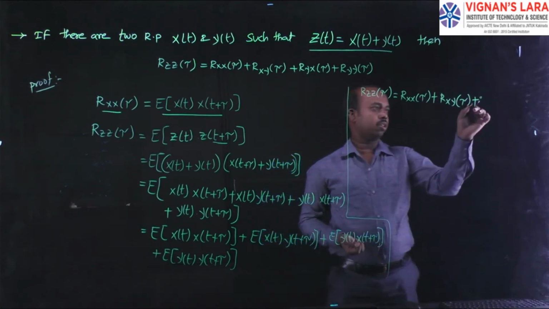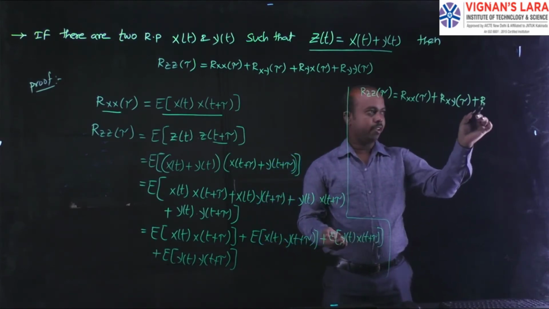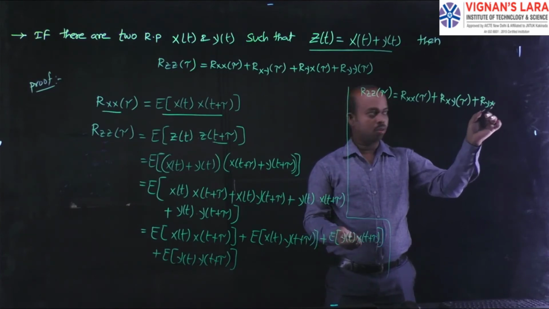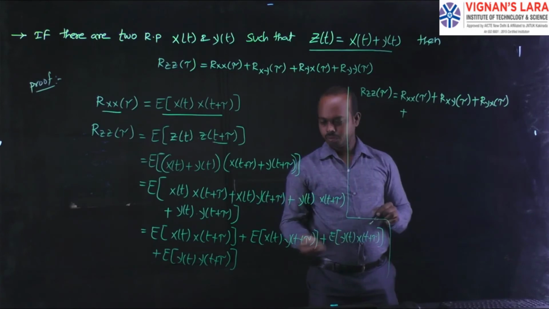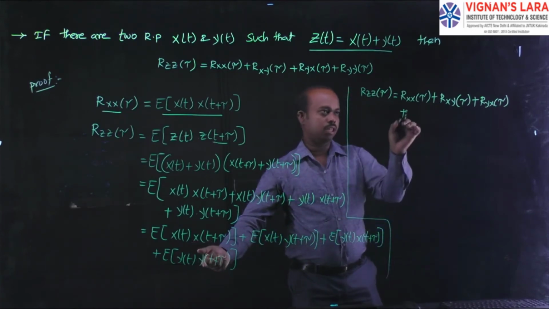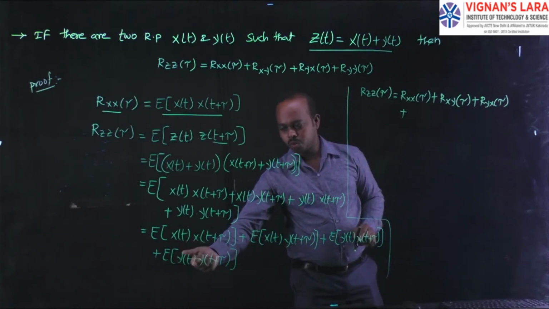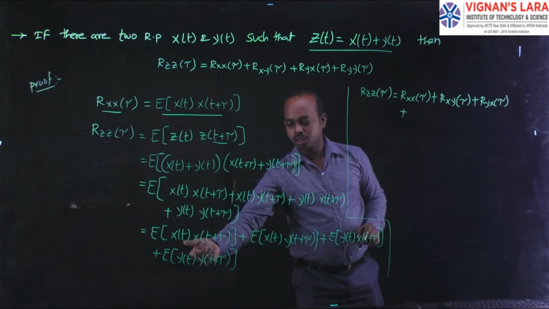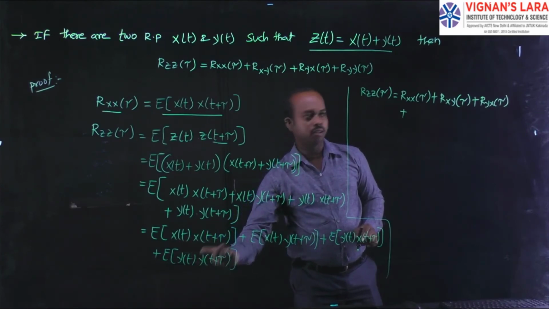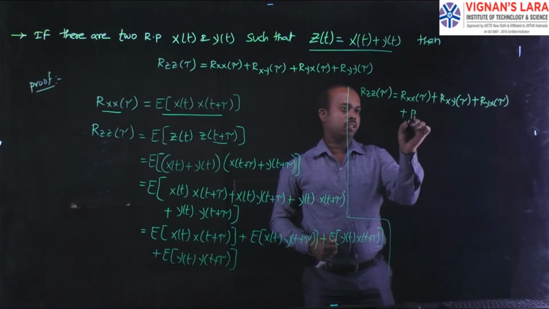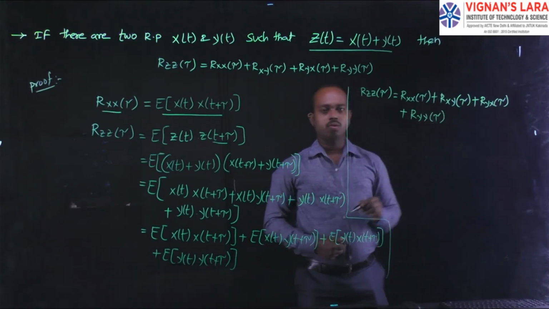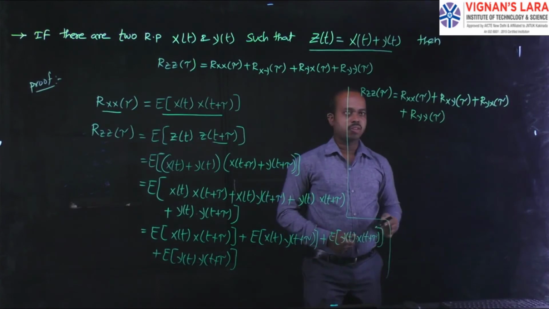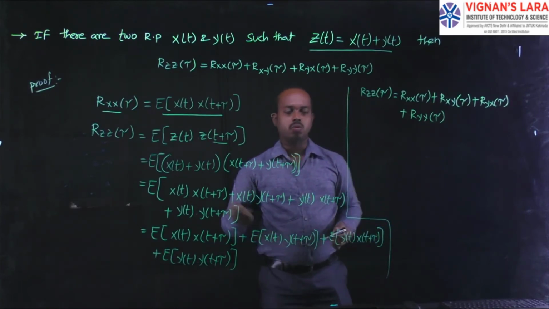That's why you can write Ryx of tau, plus the last term. The last term has both y terms. The y has the normal t and the delayed t. That is, we are writing Ry of tau. This is the finalized outcome of this problem.